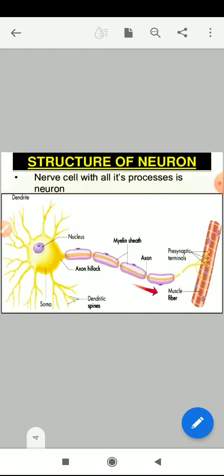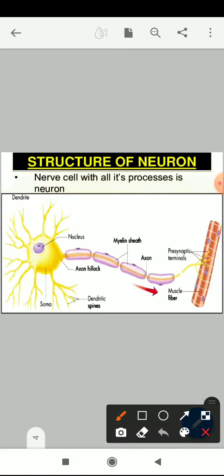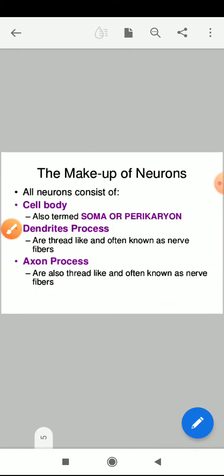So now I think you get a brief idea that a neuron basically consists of three parts. One is the cytosol or the cell body, another is the dendrites, and another is the axon, which is a long thread-like strand elaborating from the posterior region of the cell body. Now let us discuss one by one the different parts. All neurons consist of a cell body, also known as the soma or perikaryon.